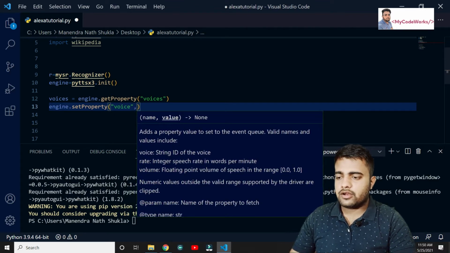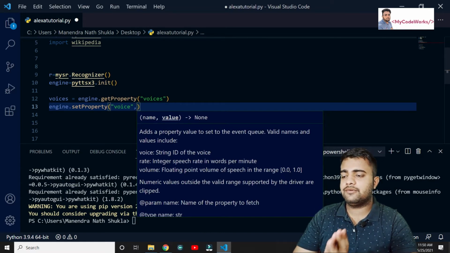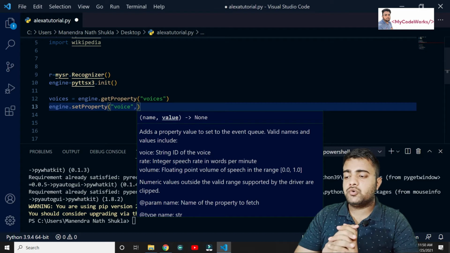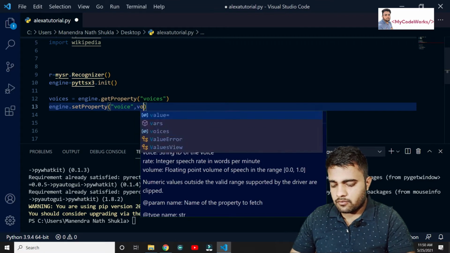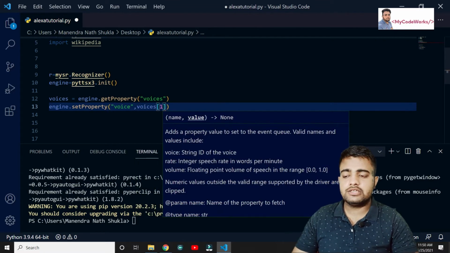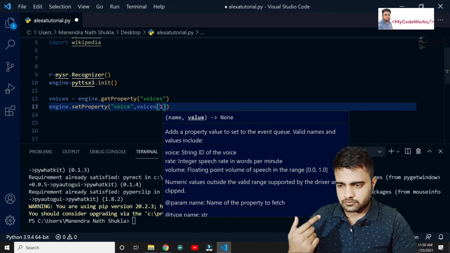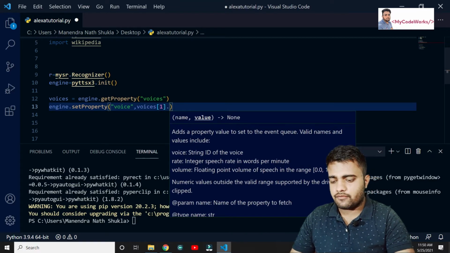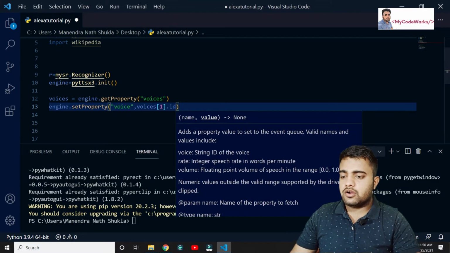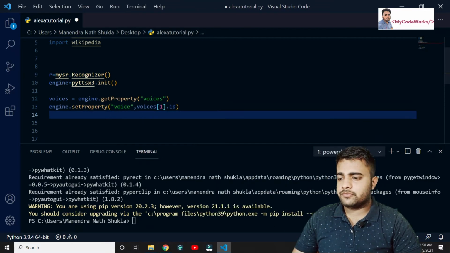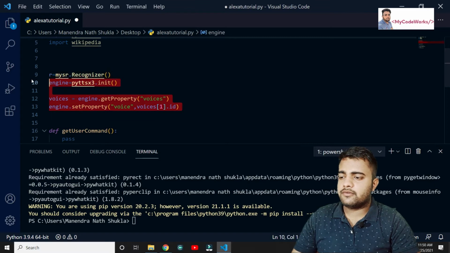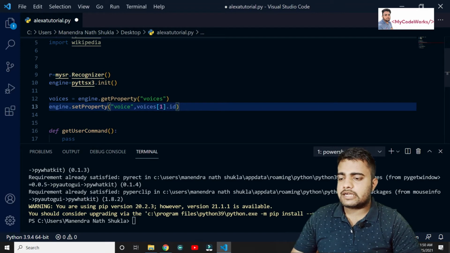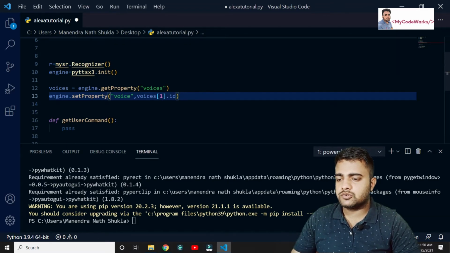After that we are going to specify which voice. Voices is a list, it returns a list of voices. The first voice is by default a male voice, the second voice is a female voice. So voices of index one, the female voice, and we set its id as the voice id. So we are setting the voice as a female voice here. Now we have initialized the object, created the text to speech engine, and set which kind of voice we want as a response back from Alexa.